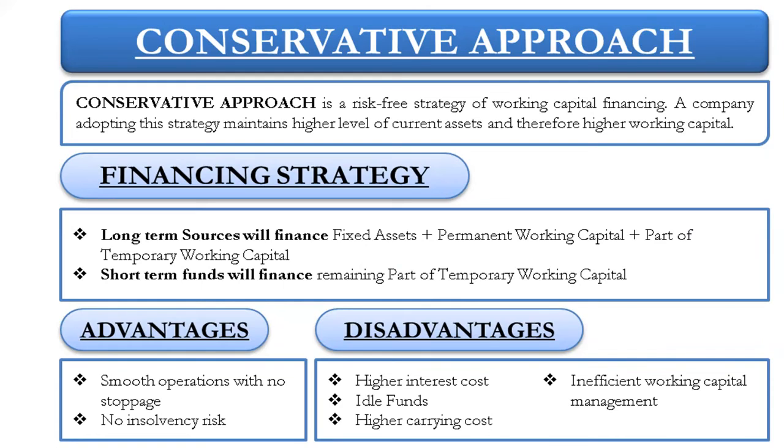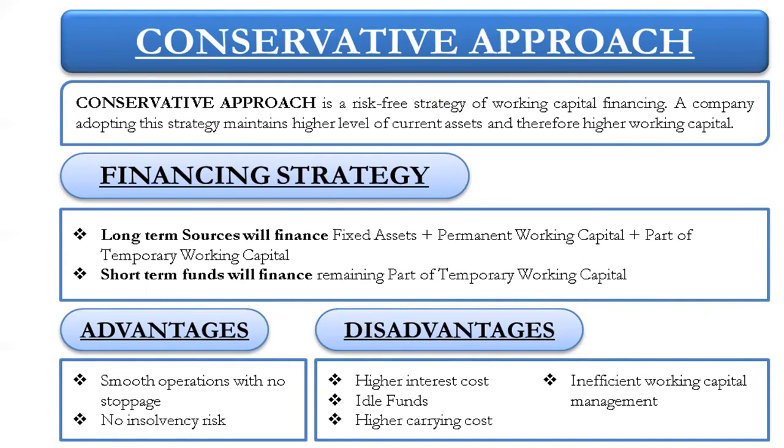Here more current assets will be maintained at a good level, and therefore it will result in higher working capital. Then what is the financing strategy?